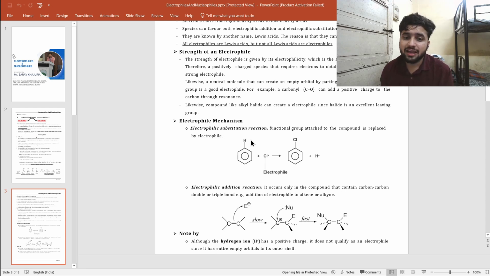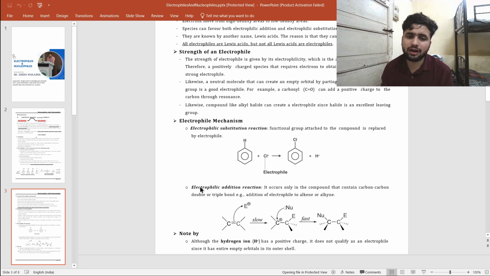So this is an electrophilic substitution reaction. Why? What do you mean by substitution? One is going in and one is going out simultaneously. So here the chlorine will attack this benzene, and this H positive will leave. So one electrophile is in, one electrophile is out. So this is an electrophilic substitution reaction.